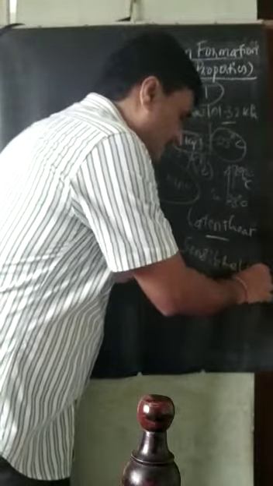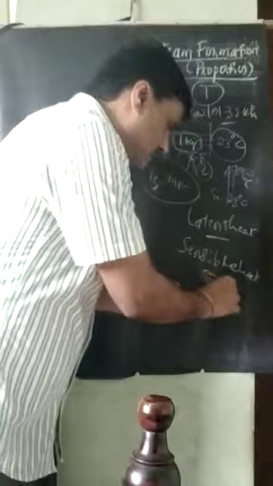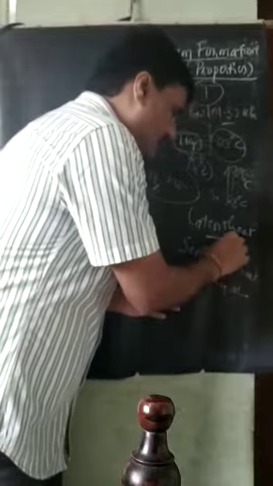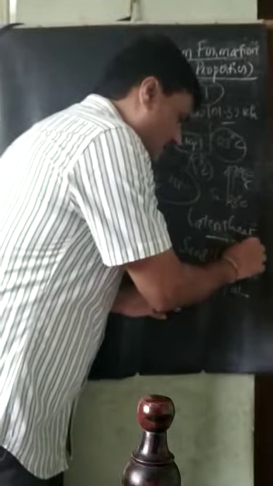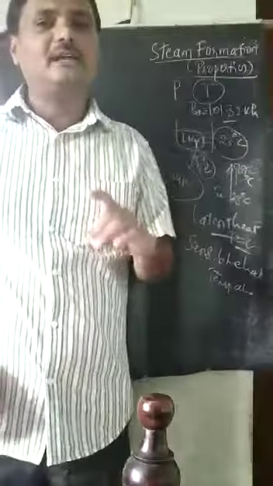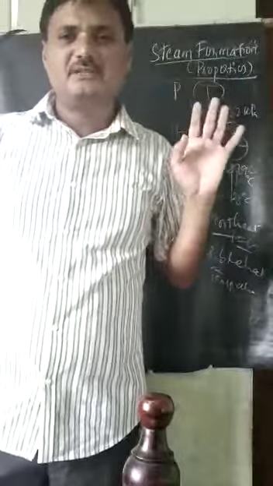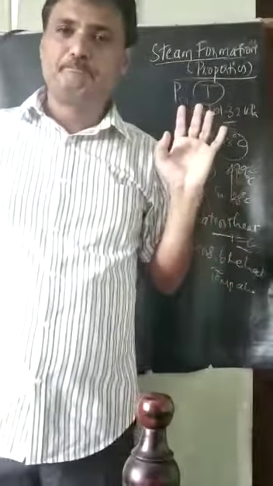Sensible heat. What does sensible heat mean? In sensible heat, the temperature is changing. Latent heat means the temperature is constant. Sensible heat means that after adding heat, if the temperature is increasing or decreasing, if the temperature changes, then it is called sensible heat.